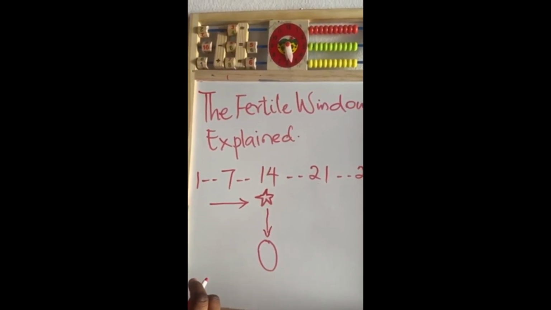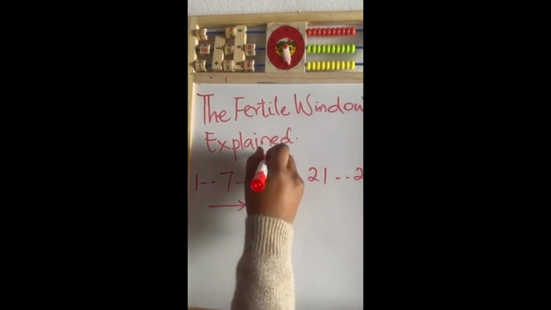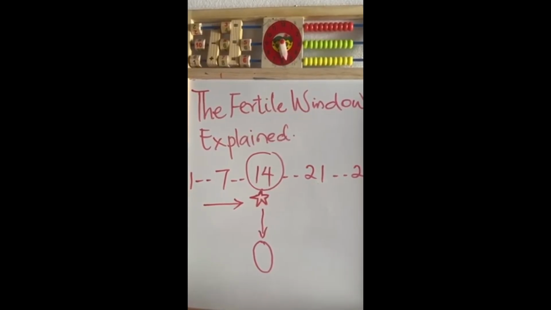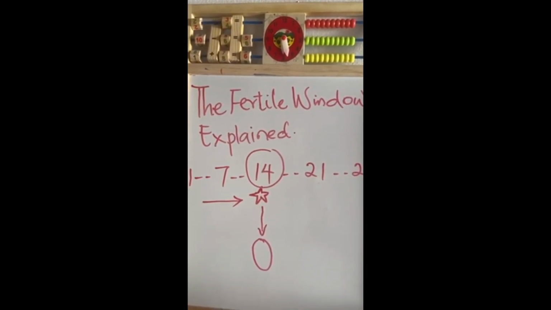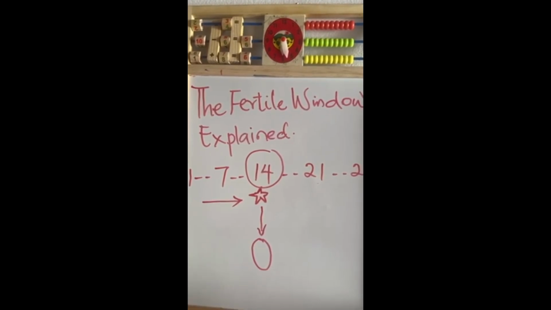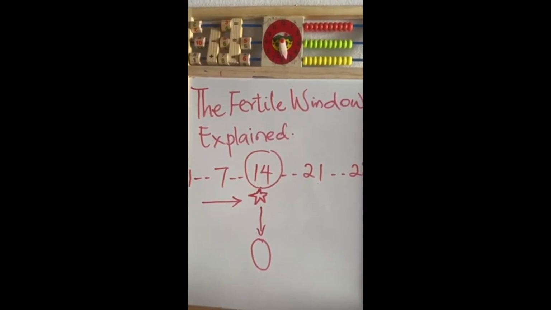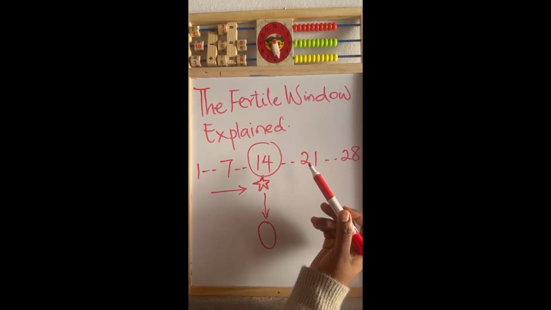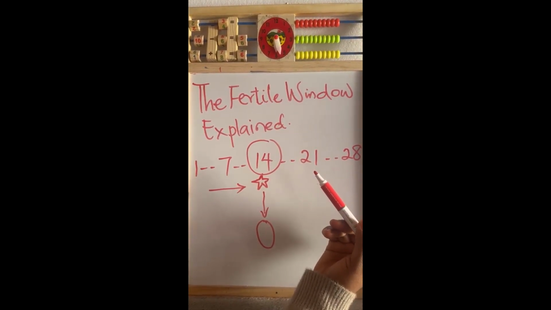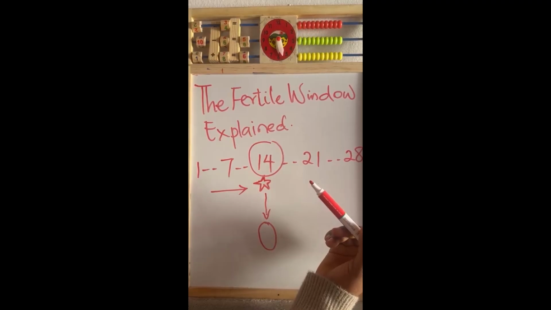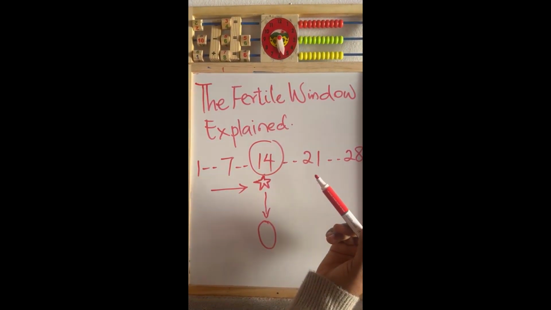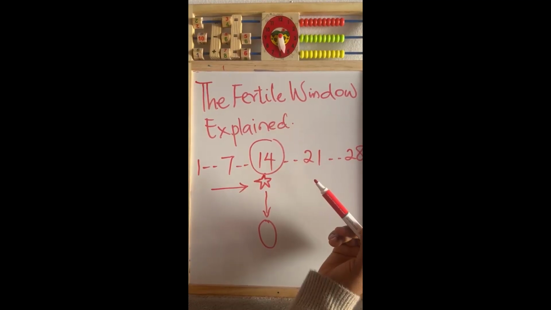The fertile window is not just one day. It's not just day 14. It's a range of days when pregnancy is most likely to occur. Now let's move beyond ovulation. By day 21, ovulation has usually already passed. If the egg was not fertilized, pregnancy is unlikely from intercourse that first occurs at this stage of the cycle.